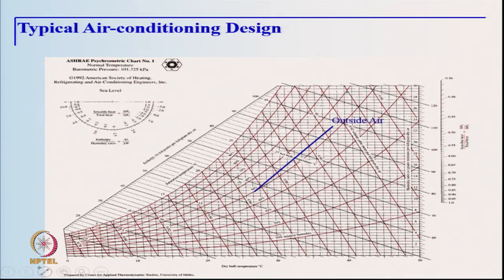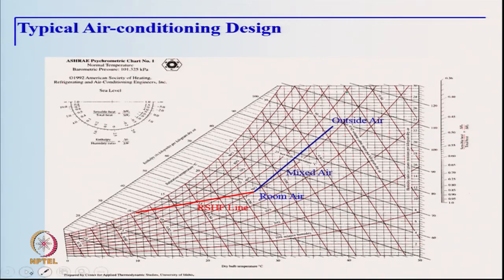So, let us look at a typical air conditioning system design on a psychrometric chart. We have outside air which is being mixed with the room air, we get the room air condition which is passed over a cooling coil. So, you have the mixed air condition shown there. Then we have the cooling and humidification. This red line shows the RSHF line, the loads which are there in the room, and this line corresponds to the sensible heat factor.